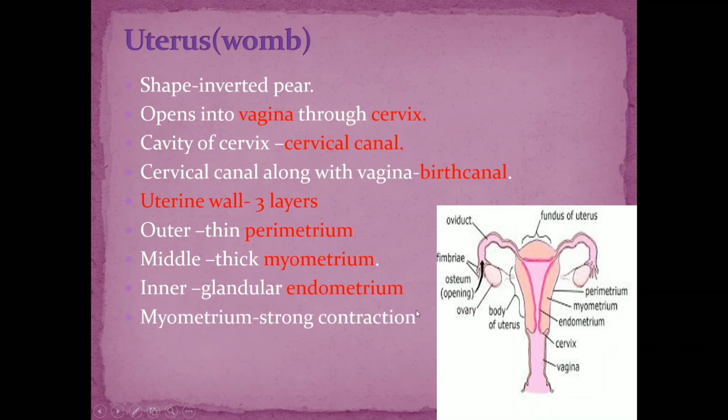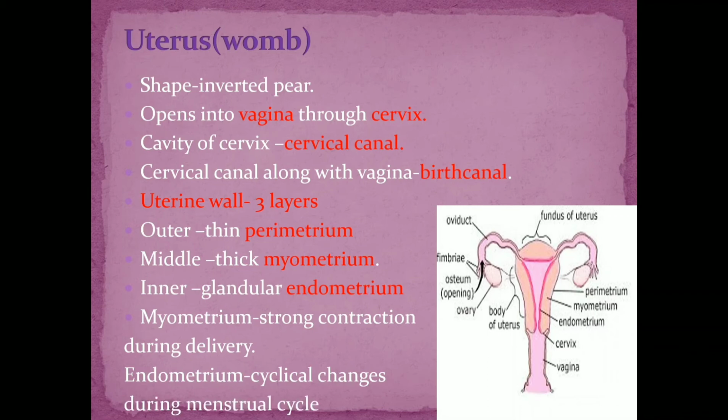Now let's see what's the function of the myometrium. As I've told you already, the myometrium is made up of smooth muscles, and the unique property of muscles is contraction and relaxation. The muscles of the myometrium help in strong contraction during the process of delivery. So the main function of the myometrium is to help in delivery by strong contractions. The endometrium, as I've told you, is a glandular tissue and undergoes cyclical changes during the menstrual cycle.